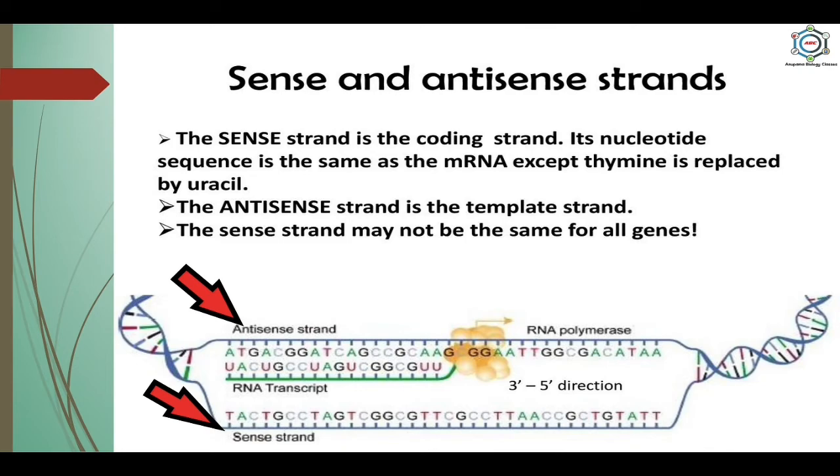And a part of the sense strand that codes for a polypeptide is called a cistron, and each cistron consists of many codons, and a codon comprises 3 consecutive nitrogenous bases. A codon specifies a single amino acid in a polypeptide chain. So this is the sense and antisense strand. What is a cistron?